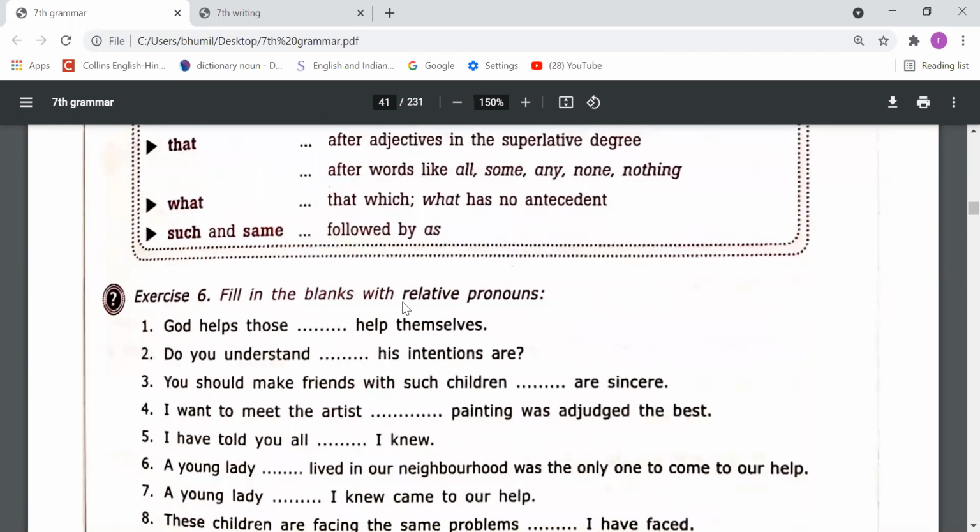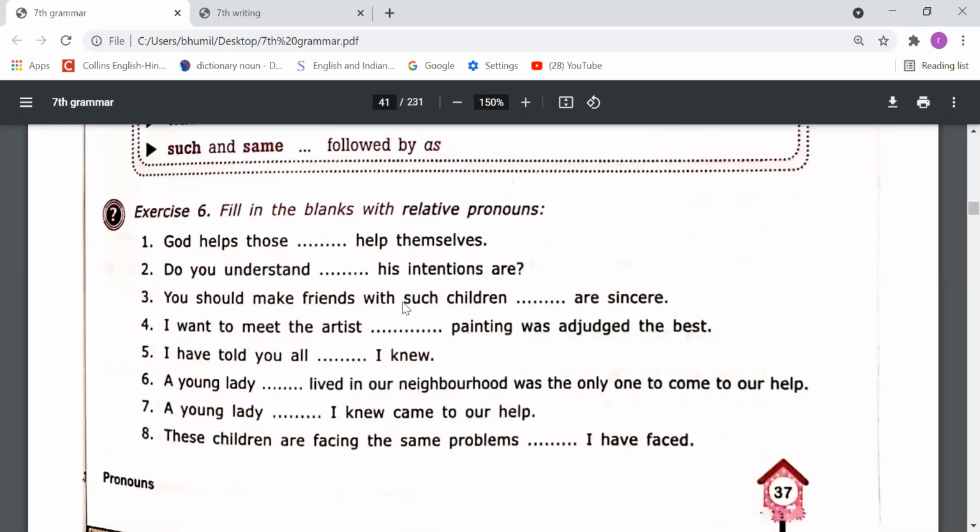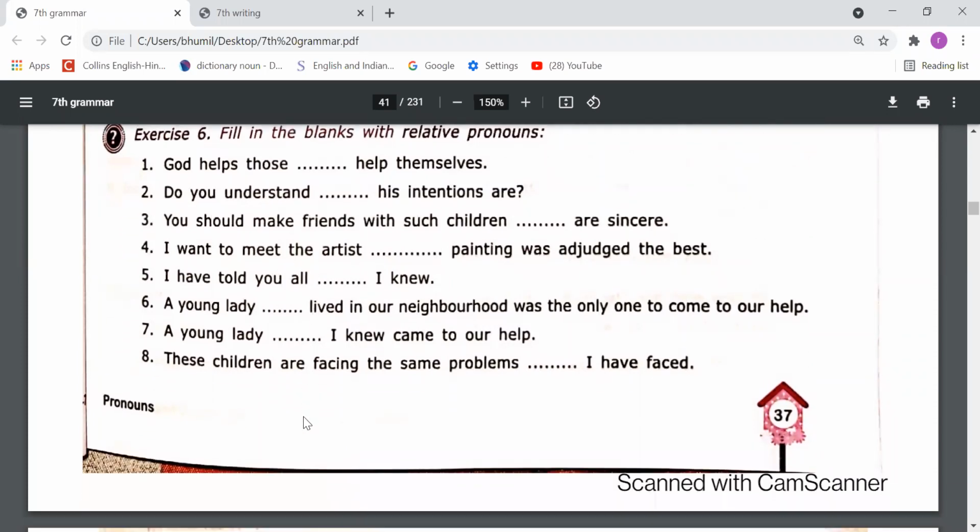So dear students, on the basis of this understanding, you should do exercise number 6. Fill in the blanks with relative pronouns. God helps those who help themselves. Do you understand what his intentions are? So no antecedent is there, so we need to use what. And the rest of the sentences of this exercise you should do by yourself.